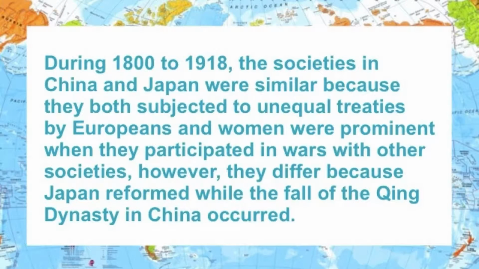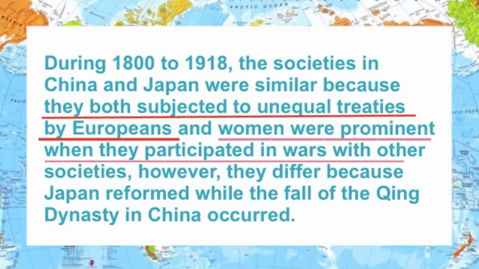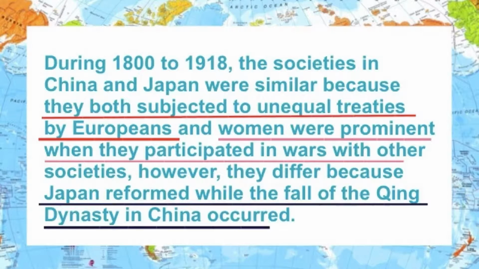For the parts of PERSIA, subjecting to unequal treaties is E for economic. Women's roles during wars is S for social. And Japan reforming while the Qing dynasty in China fell is P for political.